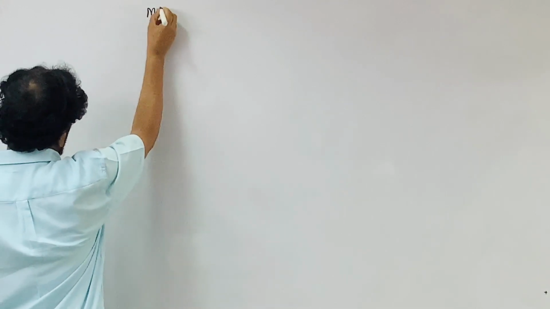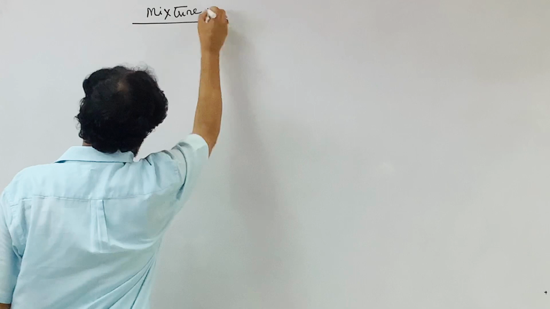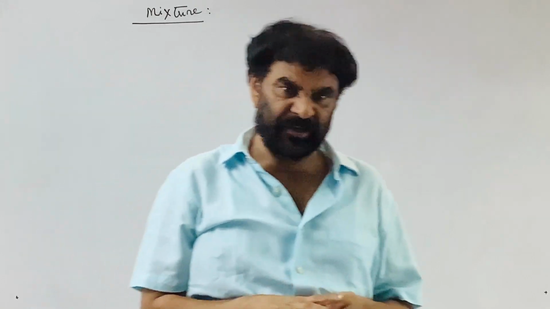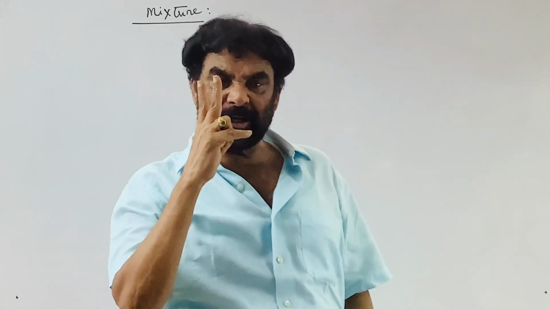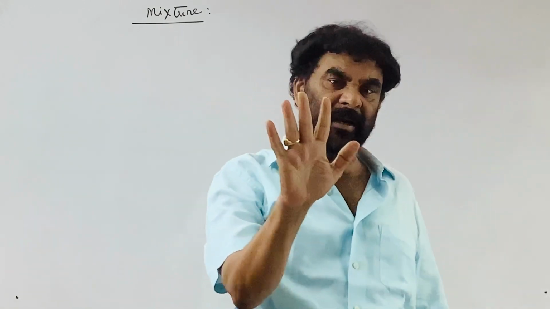See, what is a colloid? It is a mixture. What is the meaning of a mixture? To prepare a mixture, to call it a mixture, first, there must be two or more different components or chemicals.